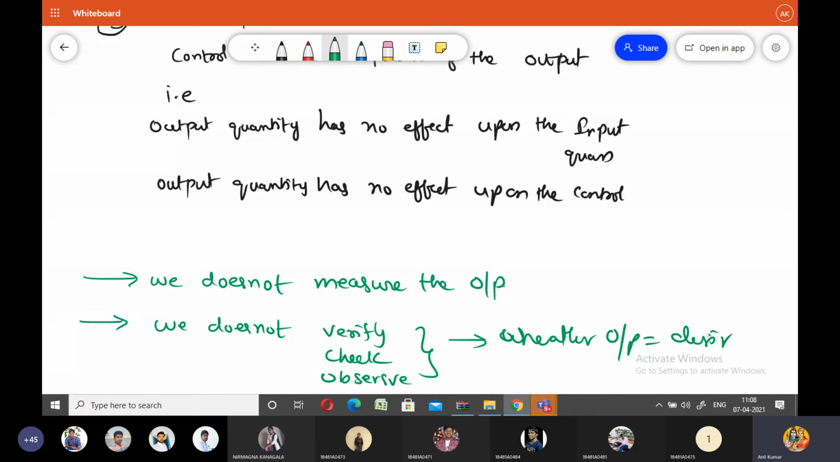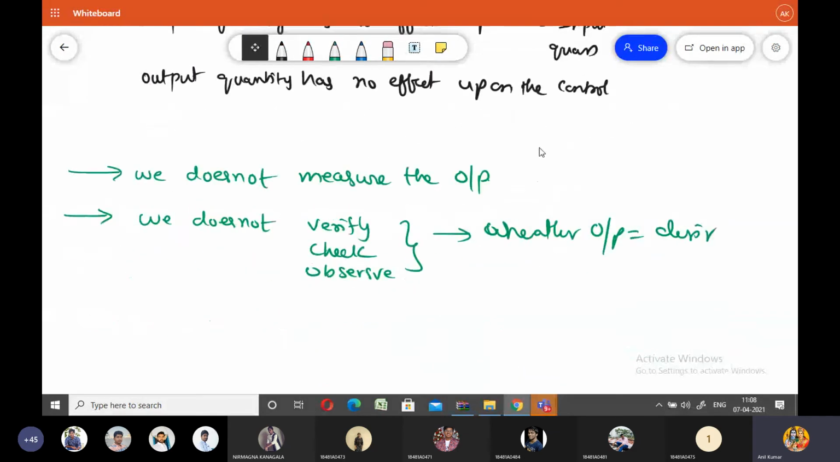But how is the control action done in the open loop control system? In any control system, in order to control the output signal, we should measure the output signal. In order to control the output quantity in a control system, we should measure the output quantity, and we should verify whether the output is equal to the desired output or not.